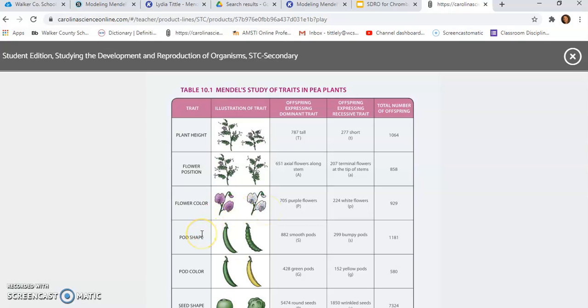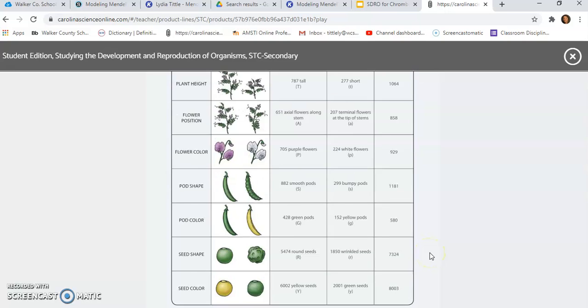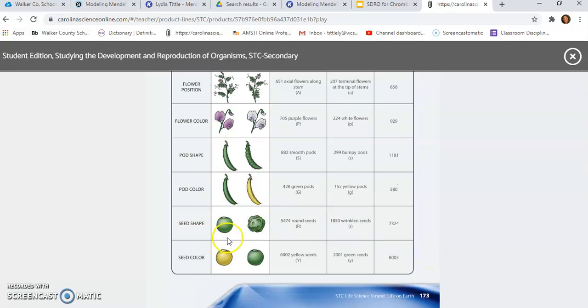Sometimes the pea pods were smooth, and sometimes they were bumpy. Sometimes the pods were green, sometimes they were yellow. Sometimes the seeds were round and smooth, and sometimes they looked wrinkled. Sometimes the seeds were yellow, and sometimes the seeds were green.